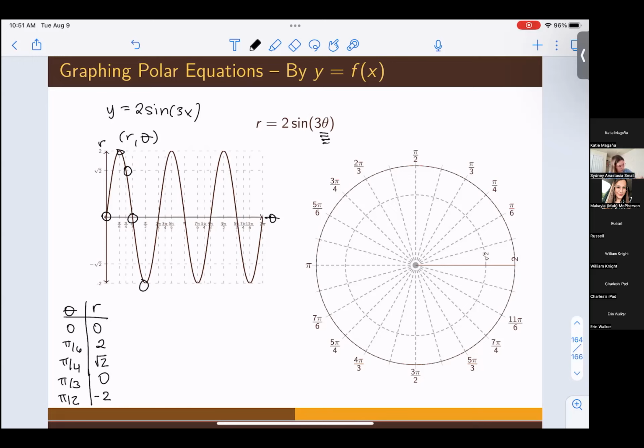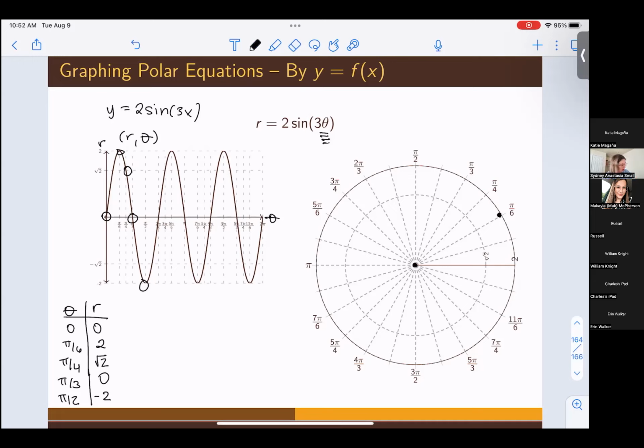So theta equals 0, r equals 0, that is just at the pole. It didn't matter what our theta was at that point. We knew that r was 0, so it did not matter what angle theta we were at. We just know it's going to be at the pole. Okay, then at pi over 6, r equals 2. So we rotate, we go out to 2. So we're going out to this line here of radius 2, this circle, and then we rotate out pi over 6. So our point is going to be right here. That's going to be our second point.